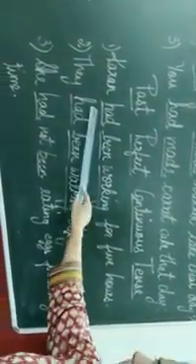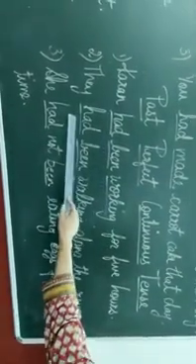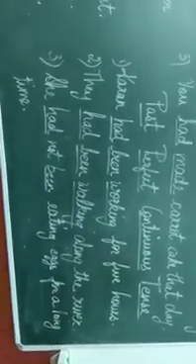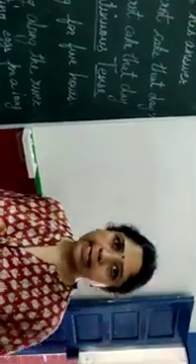Past perfect continuous. Had been working, ing continuous, past perfect continuous. See, had been walking, had not been eating. These are all past perfect continuous tenses. If you look at the examples that I have given you and the underlining that I have done for you, you will be able to make out all the four tenses: simple past, past continuous, past perfect and past perfect continuous tense. Please go through the examples properly so you understand all the four tenses.